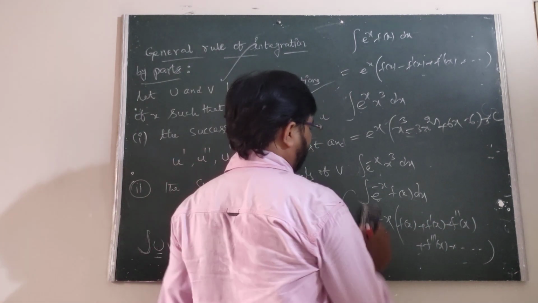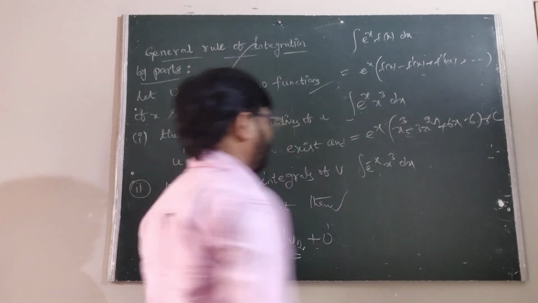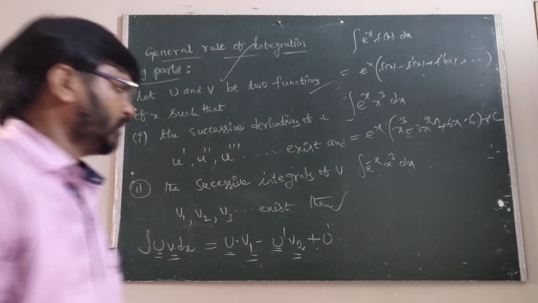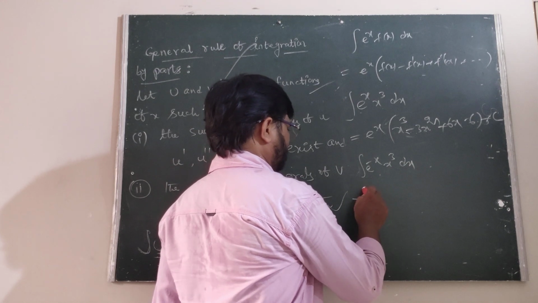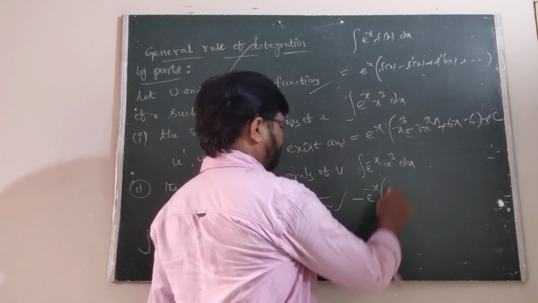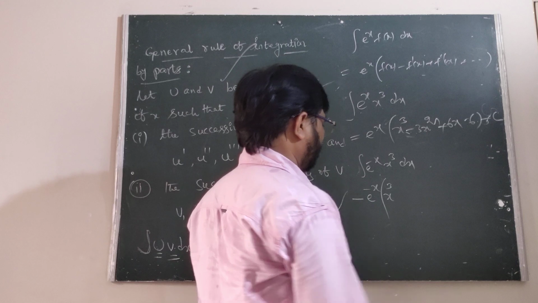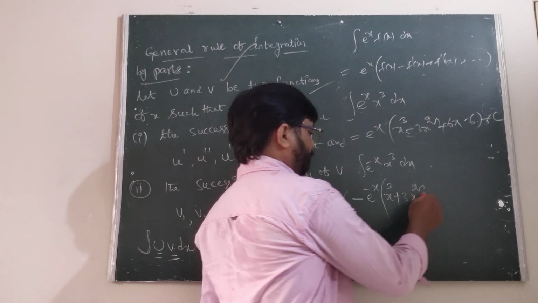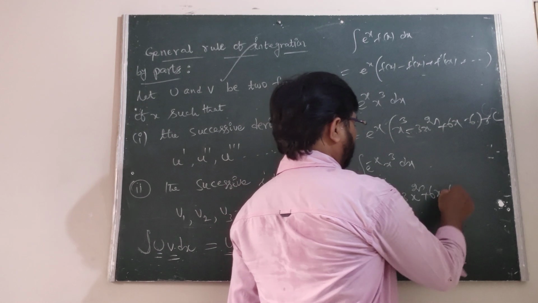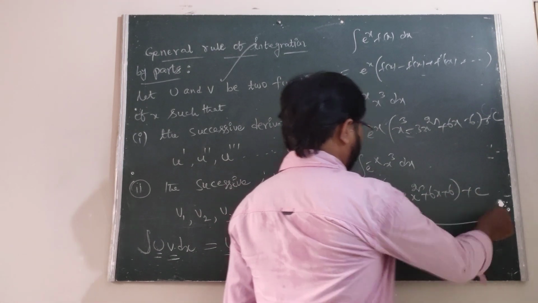Now we have to find the integral of e power minus x into x cube. The integral of e power minus x into x cube is minus of e power minus x, this is the x cube. The derivative of x cube is 3x square. The derivative of this one is 6x. Finally you can write 6. This is the final answer.